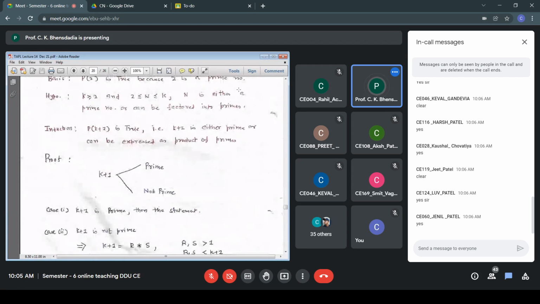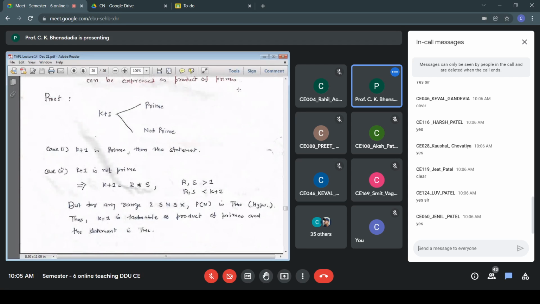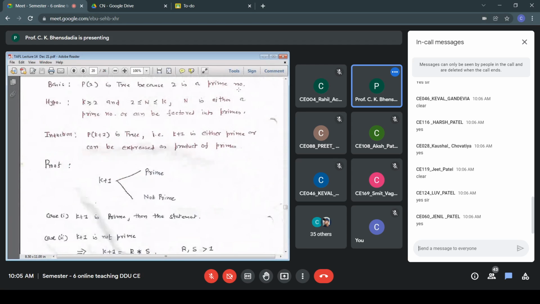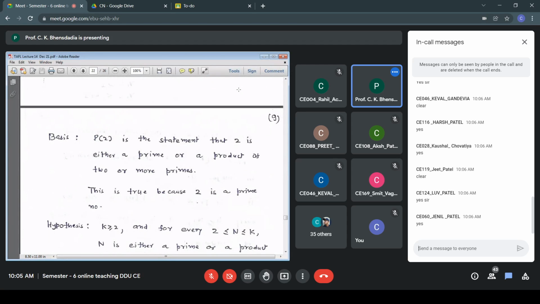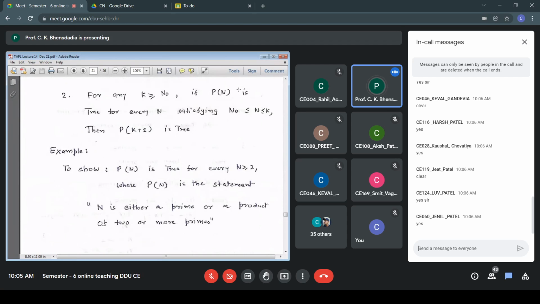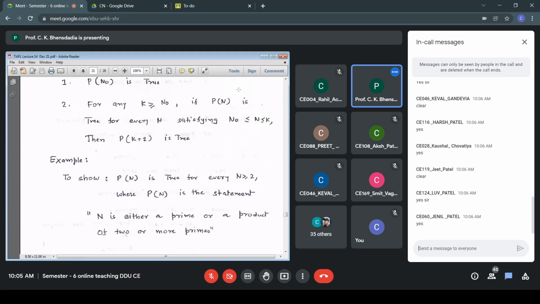Next example we take. This is the statement. To show that Pn is true for every n greater than or equal to 2, and here is the statement.